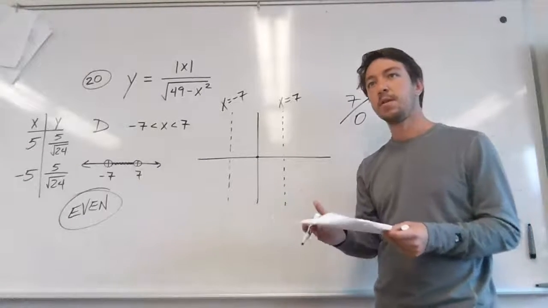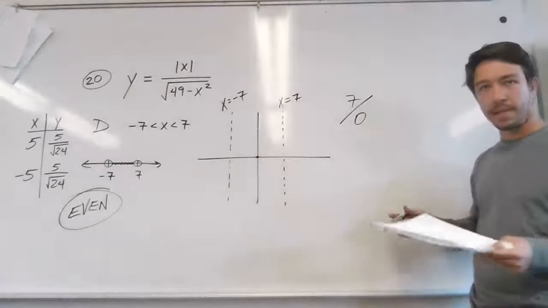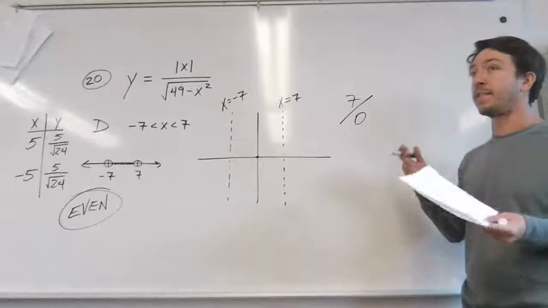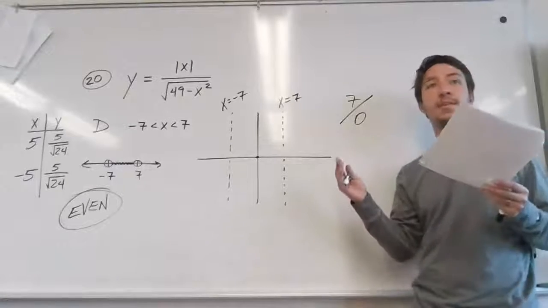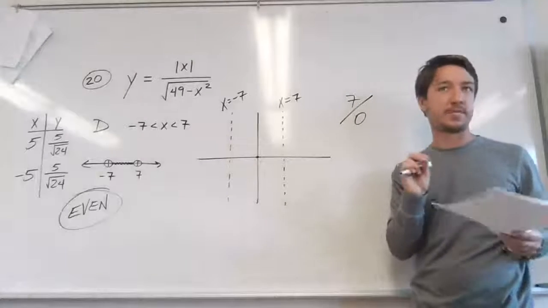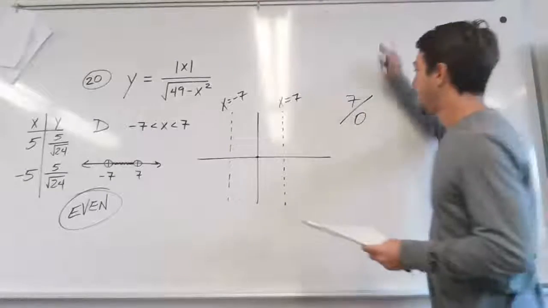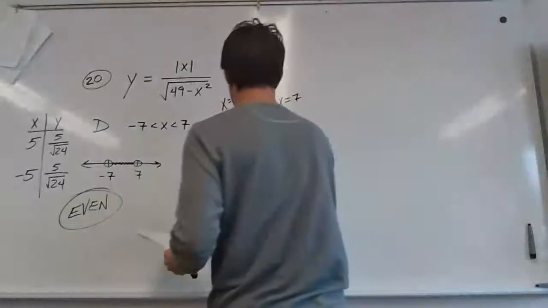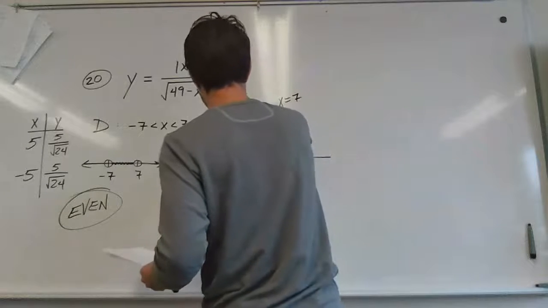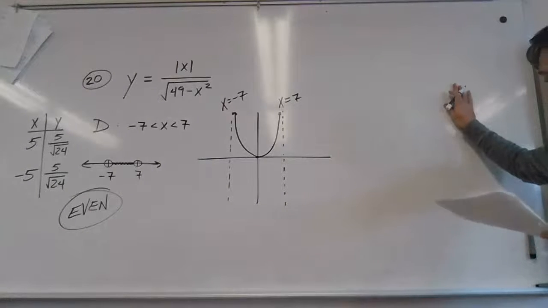Does that make sense? Yes. So you can certainly identify the fact that it's a vertical asymptote without getting into the precise details of what a vertical asymptote is. You can just go, oh, 7 divided by 0, I know that creates a vertical asymptote. So the only difference between this one and that other one is that this one comes down and touches the origin.